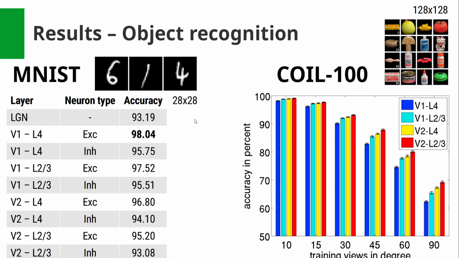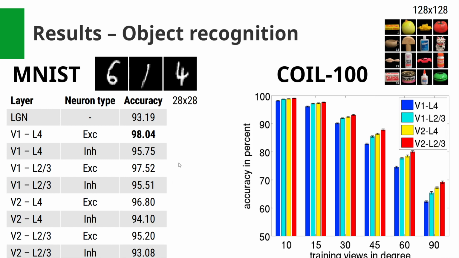So how good does the neural code represent objects? We tested a model on handwritten digits and it obtained about 98% recognition accuracy. However, this was achieved by the excitatory neurons of V1 layer 4. Features in deeper layers seem to be less suitable.